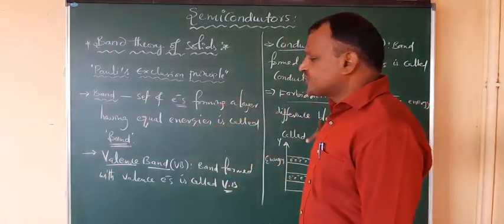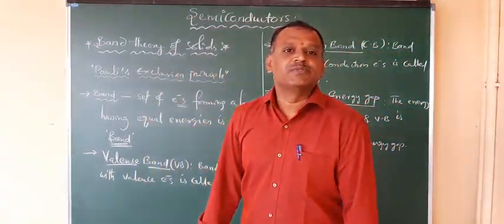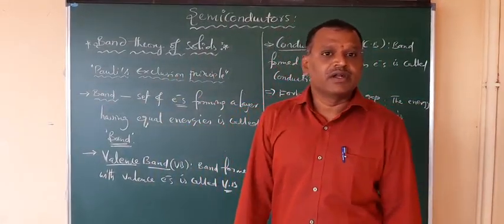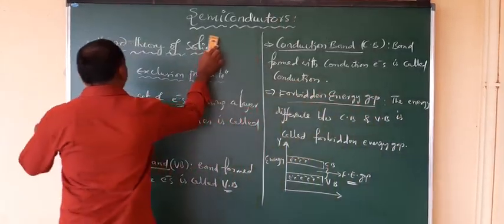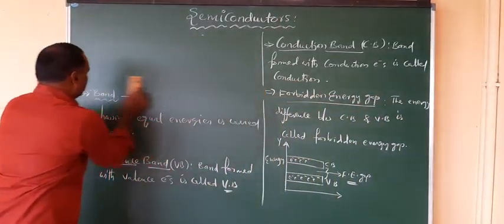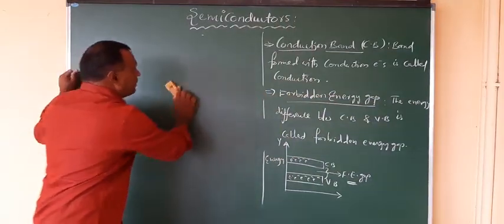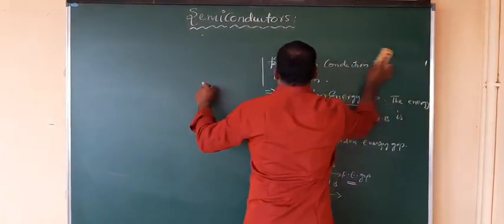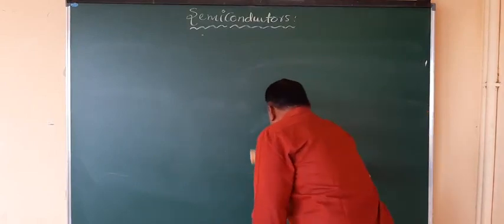Once we have this terminology, we can go for the discussion of how conduction takes place for conductors, semiconductors and insulators. So we'll see that part. First we can go for conductors. In case of conductors, how are these bands arranged,